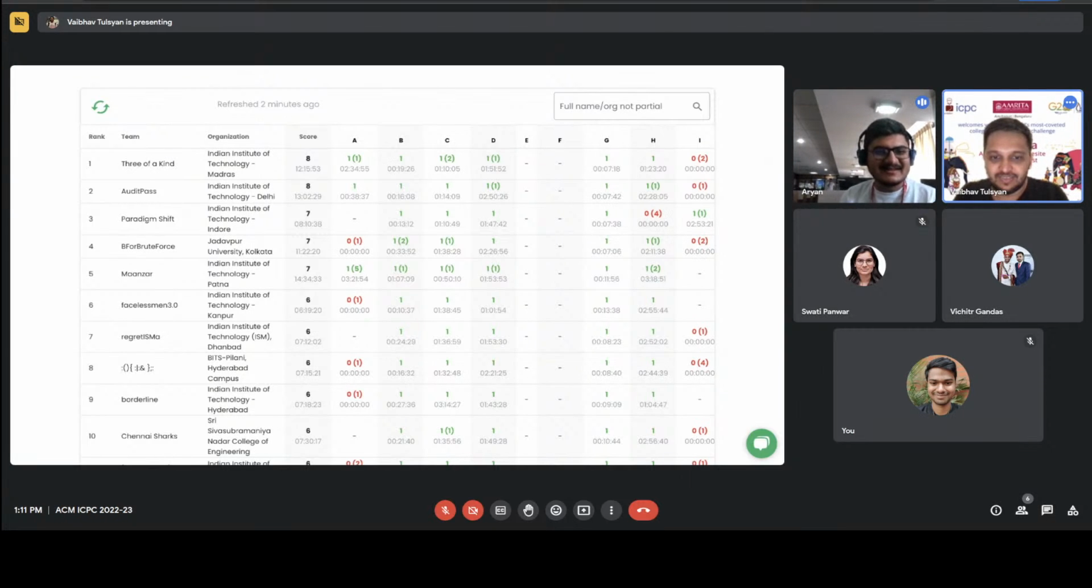What I can say is we will definitely have some random shuffles in the top five. Any guesses for who would win? These all look like favorite teams to me if I look at the top five. If I have to choose one team, probably I will go for Audit Pass. Yeah, I think Audit Pass has a chance if they can quickly fix their bug in exam requirements.